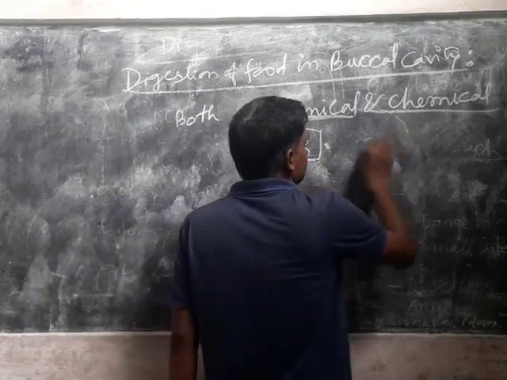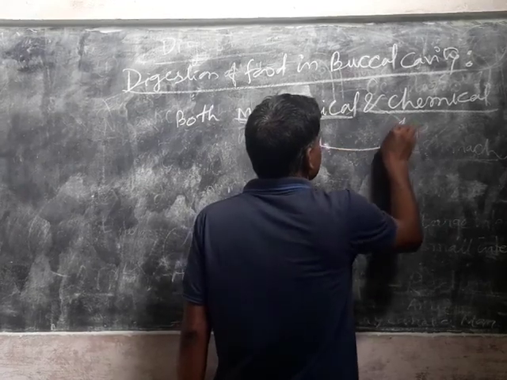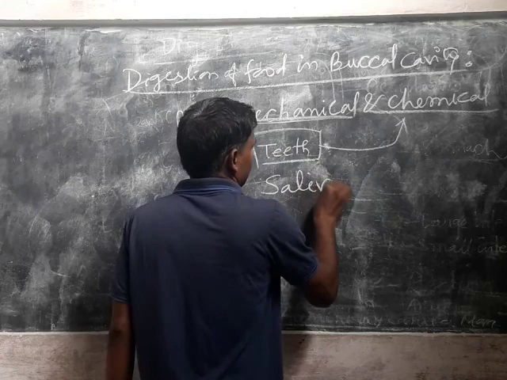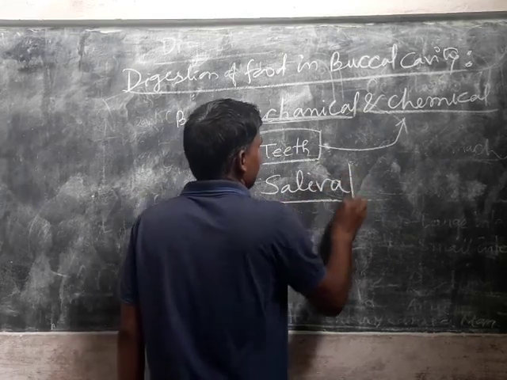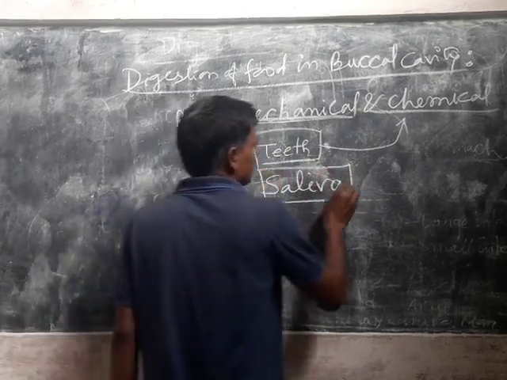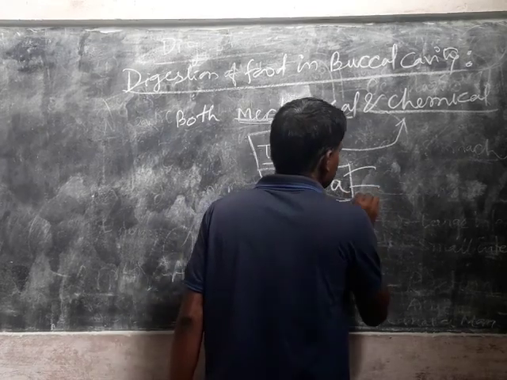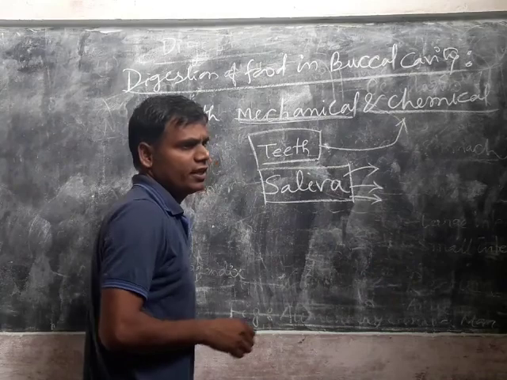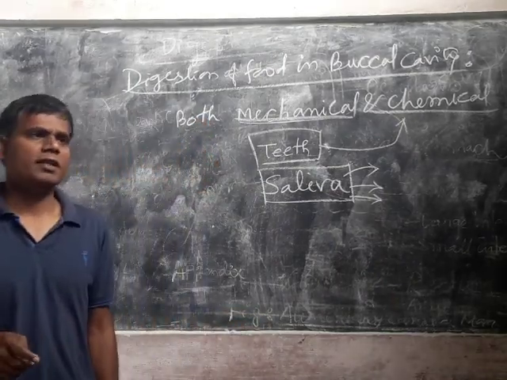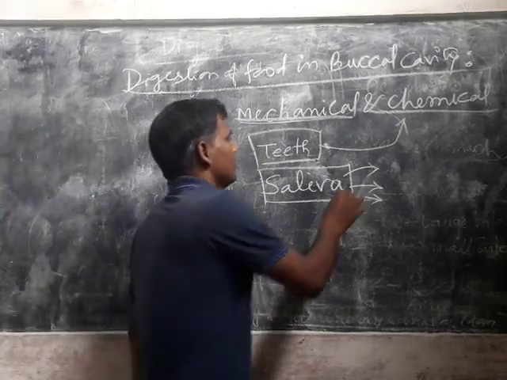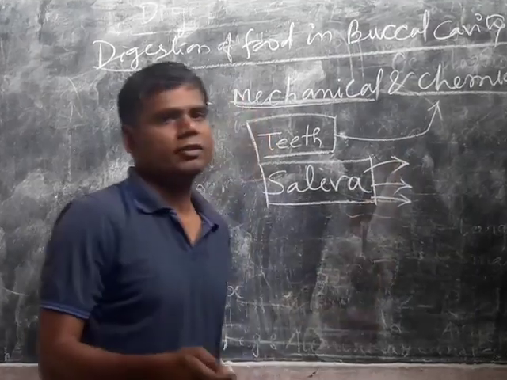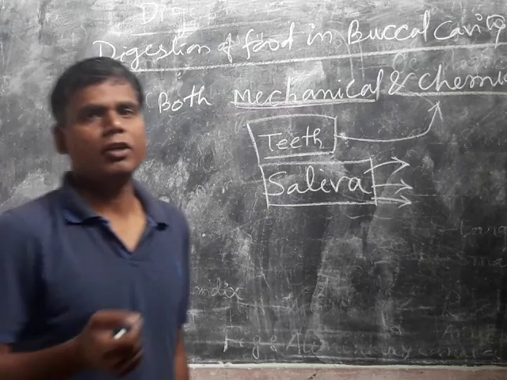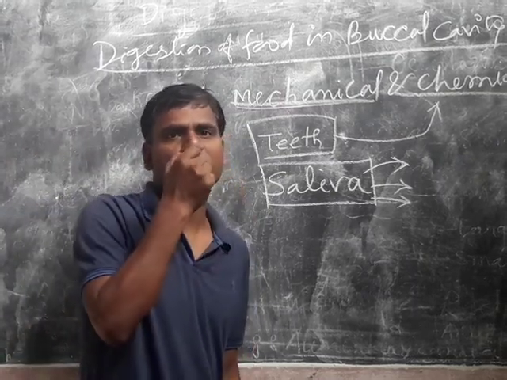Then next, the food mixed with saliva. This saliva comes to the mouth from three pairs of salivary glands that open in mouth. You may see under the tongue three holes.